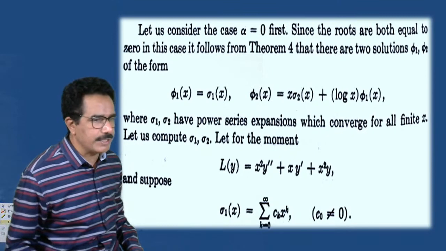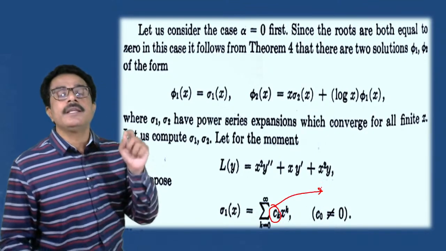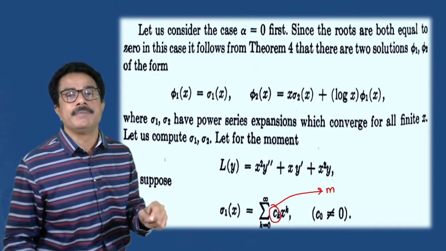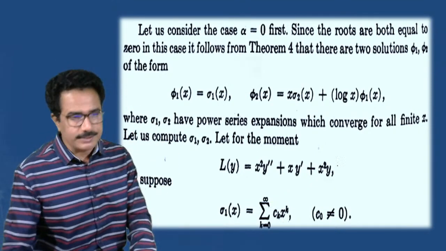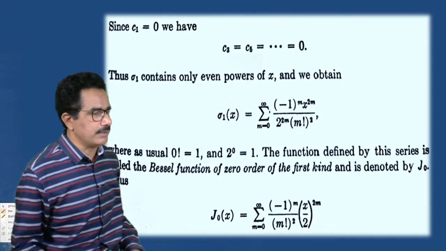To obtain the sigma 1, replace this ck in the series form, in the factorial form, in the form of m. So this is the sigma 1.